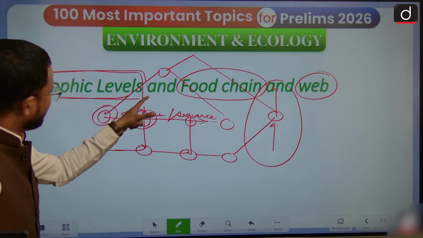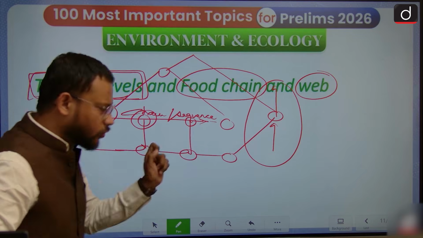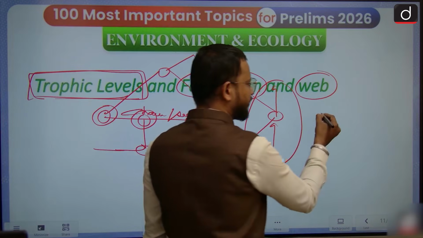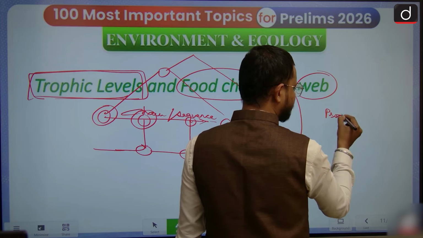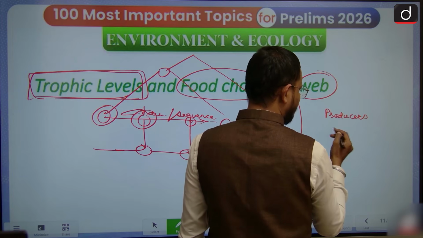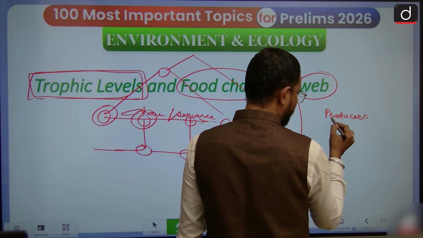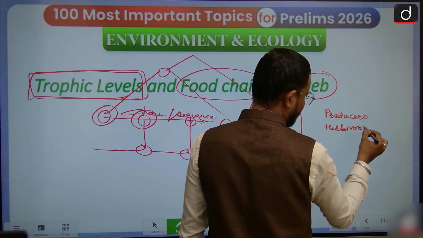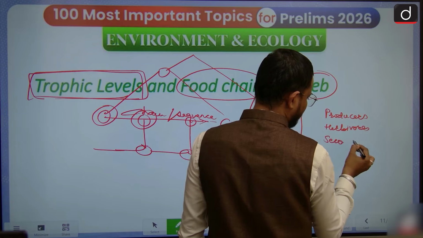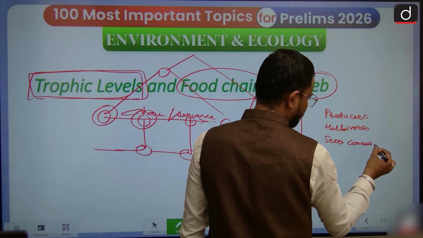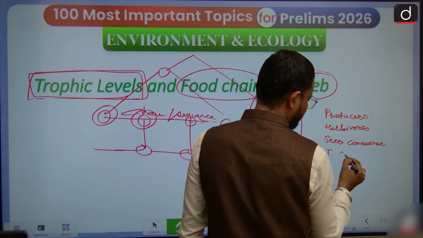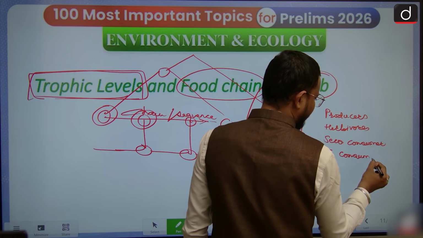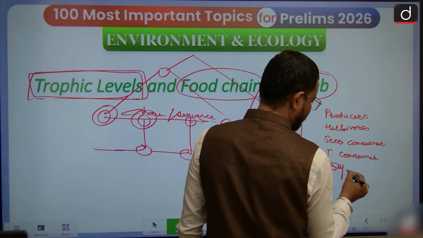A trophic level. So these trophic levels are represented by producers, then herbivores or primary consumers, then secondary consumers and tertiary consumers, and even saprophytes, the decomposers.